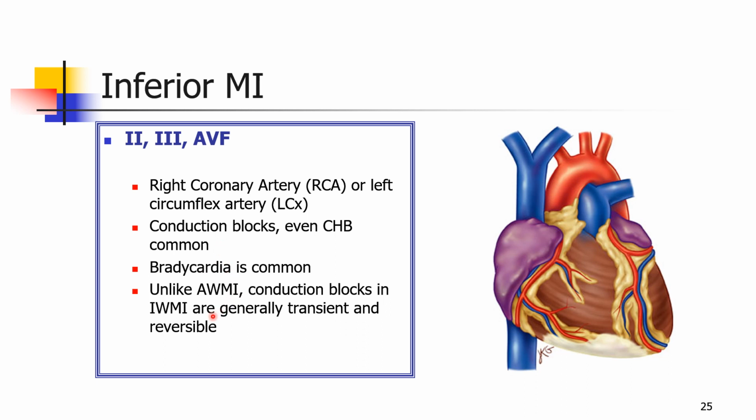Contrary to anterior myocardial infarction, conduction blocks in inferior myocardial infarction are generally transient and reversible, and they have a relatively good prognosis. Many a time it's because of high vagal tone. Once the right coronary artery is opened up, vagal tone goes away and the conduction block also becomes normal. Many a time the AV nodal artery is blocked and that recovers, and hence even in the presence of conduction block, an inferior myocardial infarction generally has a better prognosis.